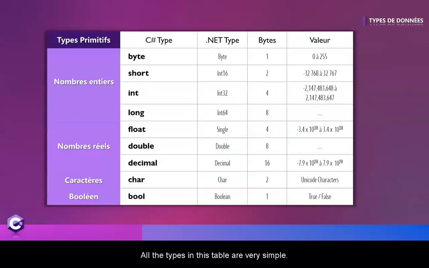All the types in this table are very simple. However, real numbers are particular in C#. Let me explain. As you can see in the category of real numbers, we have the float, the double, and the decimal.